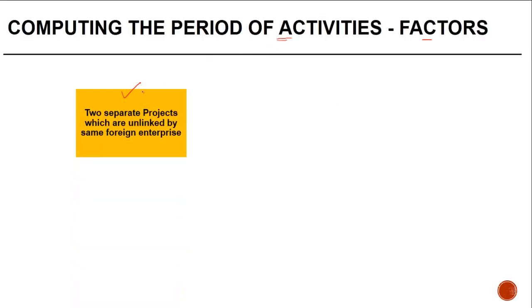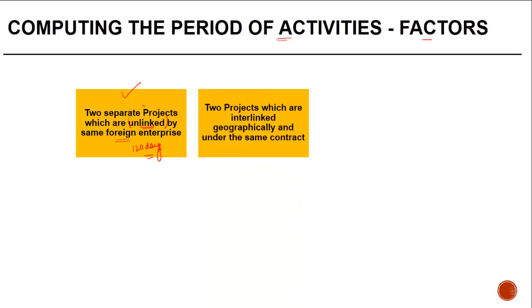If there are two separate projects which are unlinked but by the same foreign enterprise, you need not count the period together to see whether the 120 days threshold is completed. Although the tax office may come back and dispute this position, you have to prove that these two projects are completely unlinked. I mean, maybe when one was available, there was no possibility of getting the other one. If there are two projects which are interlinked geographically as well as under the same contract, yes, the time period for the two should be included.